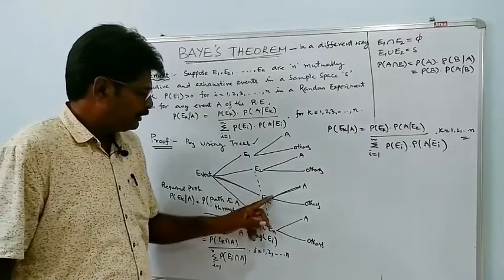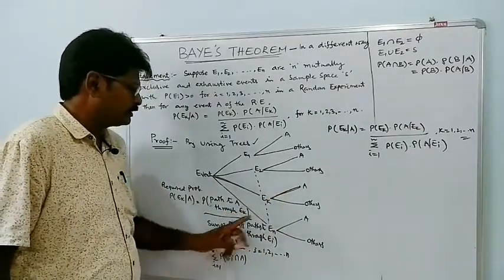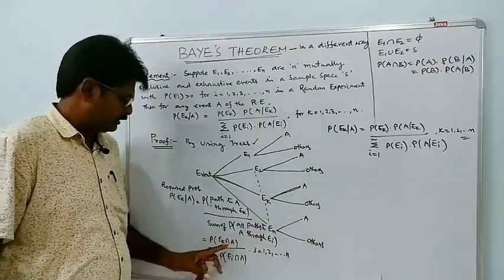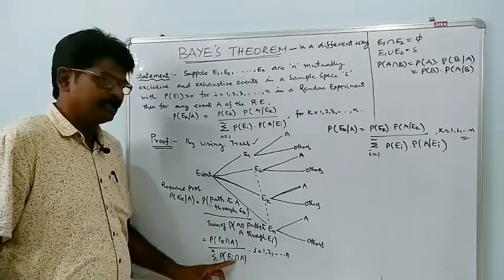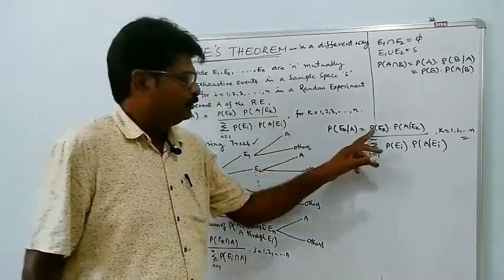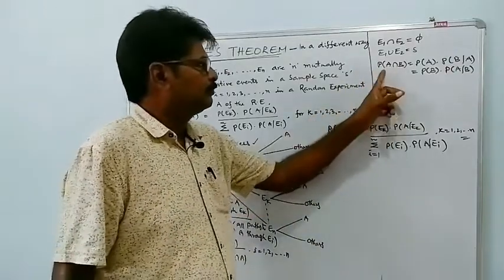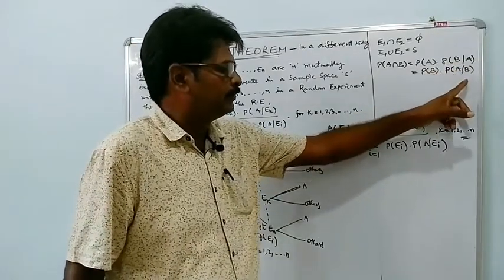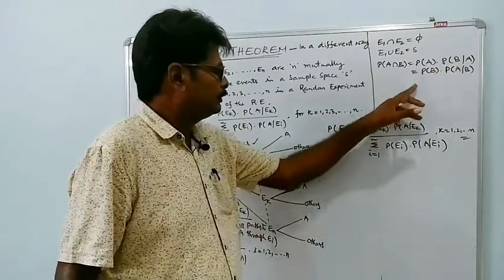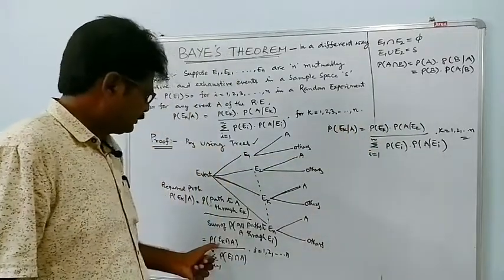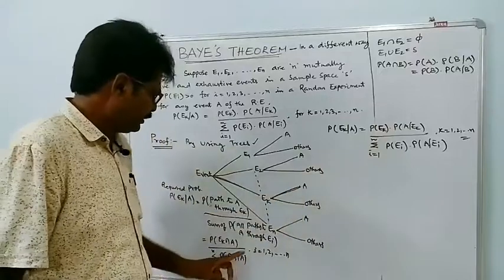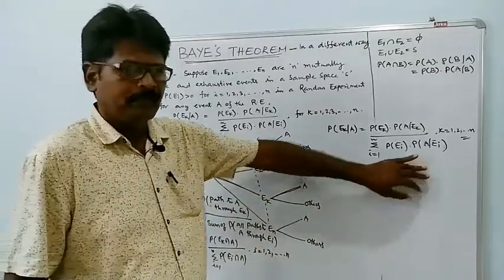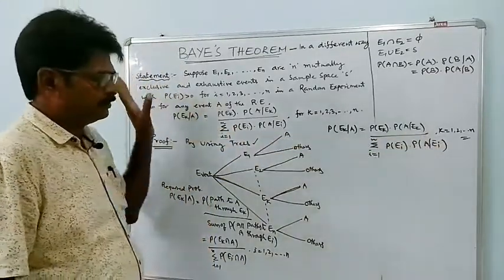So these two become probability of Ek intersection A, because this happened, then this happened. So P of Ek intersection A by sigma i equals 1 to n P of Ei intersection A. Now according to the multiplication theorem, P of A intersection B is equal to P of A into P of B given A, that is equal to P of B into P of A given B. So this is P of Ek into P of A given Ek by sigma i equals 1 to n P of Ei into P of A given Ei, where k equals 1 to n. So that's the proof of the theorem.